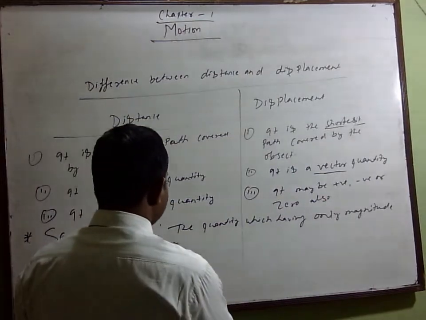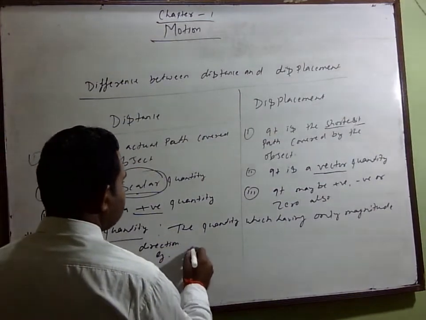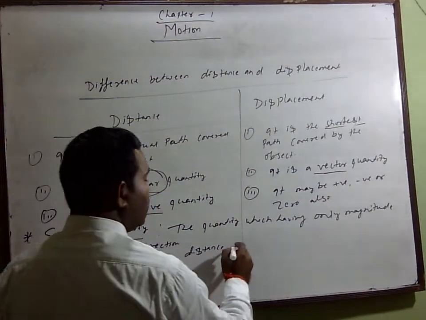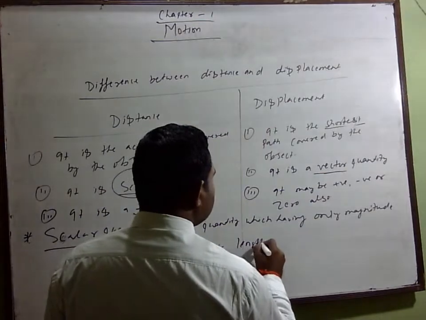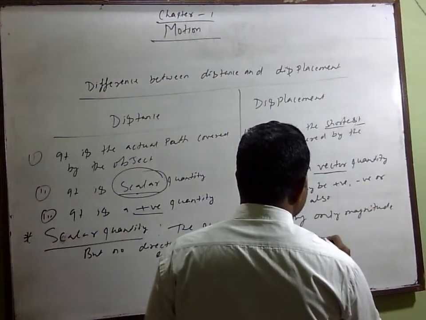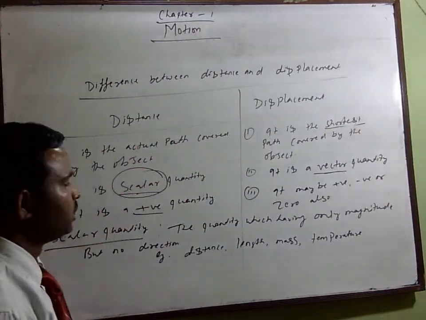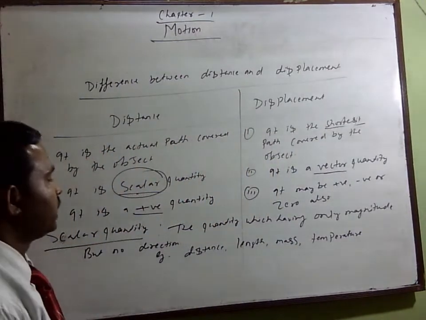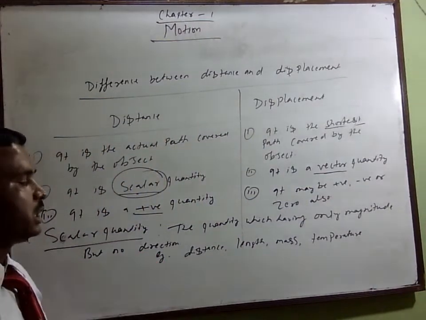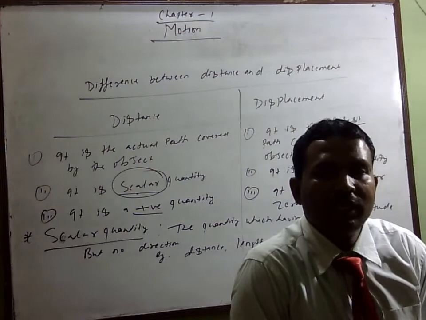Can you give an example? What is the example of that? You can take distance, length, mass, temperature, etc. These are scalar quantities because they cannot give a particular direction; they have only magnitude.